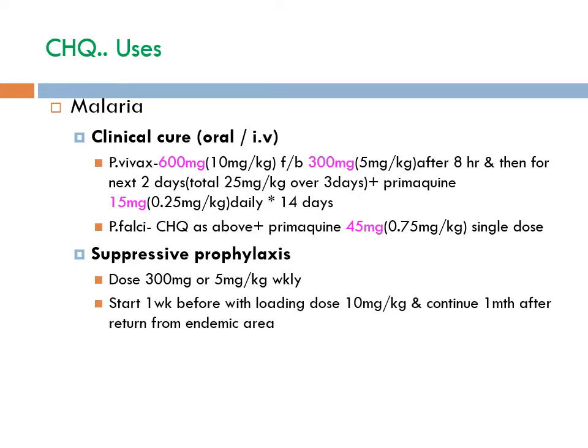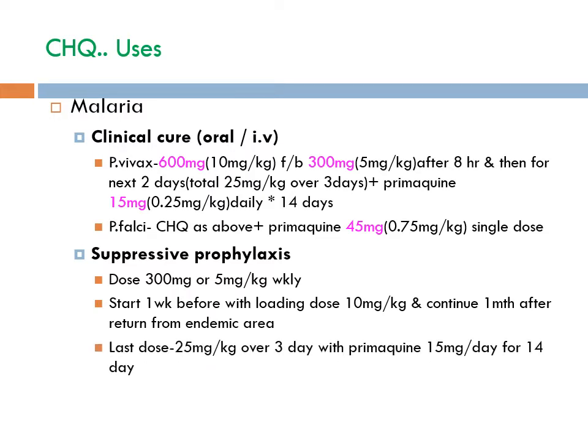It should be started 1 week before with a loading dose of 10 milligram per kg and continued 1 month after return from the endemic area. So suppressive prophylaxis is given when you are traveling from a non-endemic area to an endemic area, and the last dose that is given is about 25 milligram per kg over 3 days with primaquine 15 milligram per day for about 14 days.